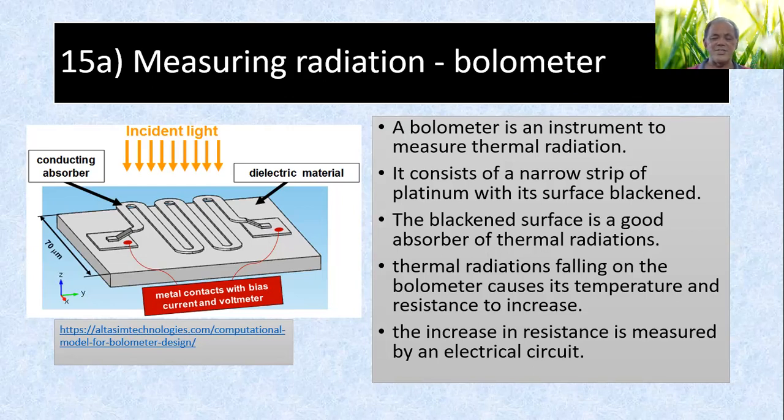That's why the resistance increases. That's next semester's work, so just accept it; you have studied it in your SPM. Resistance increases with temperature. Then you can put your ammeter and voltmeter there to measure the resistance.